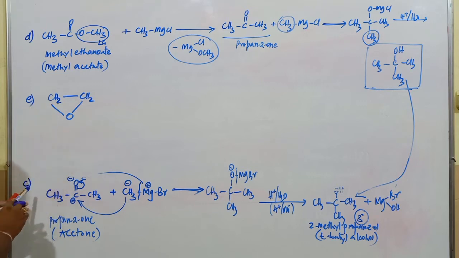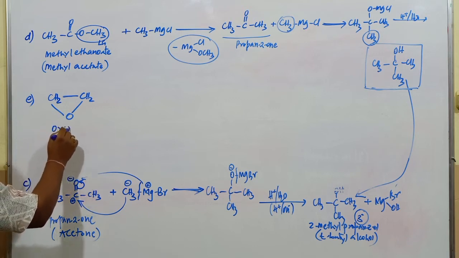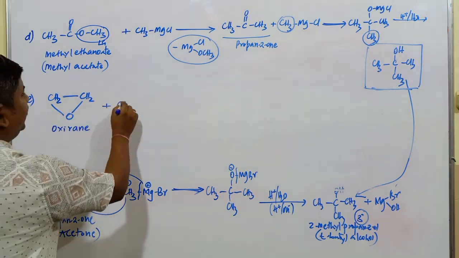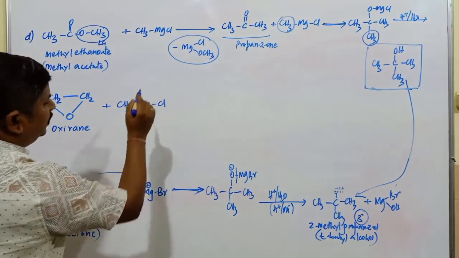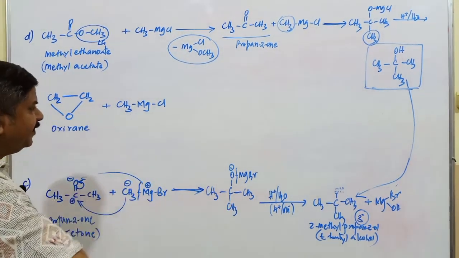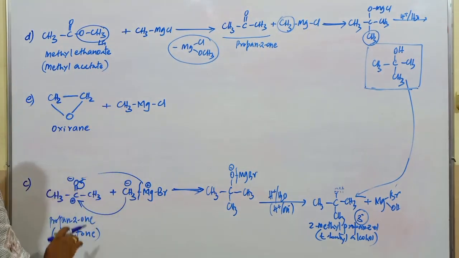It is called an epoxide, an oxirane compound, a cyclic ether. When this compound is treated with the same Grignard reagent, whether you take CH3, C2H5 or C3H7, it makes no difference. You can go with any type of alkyl group.